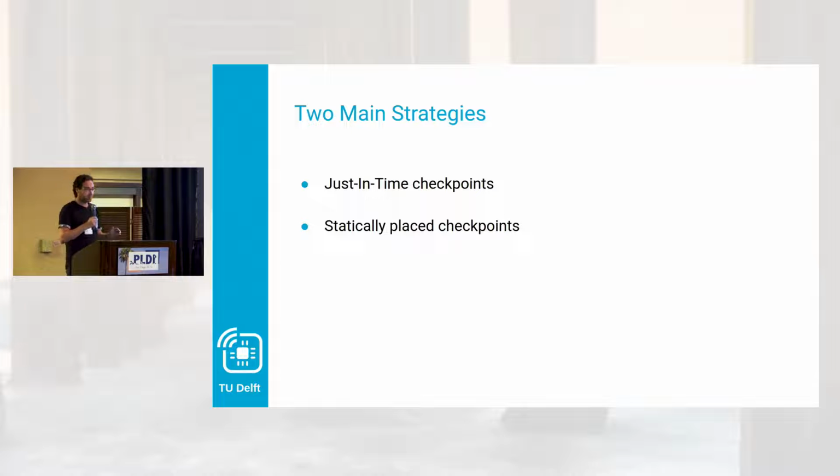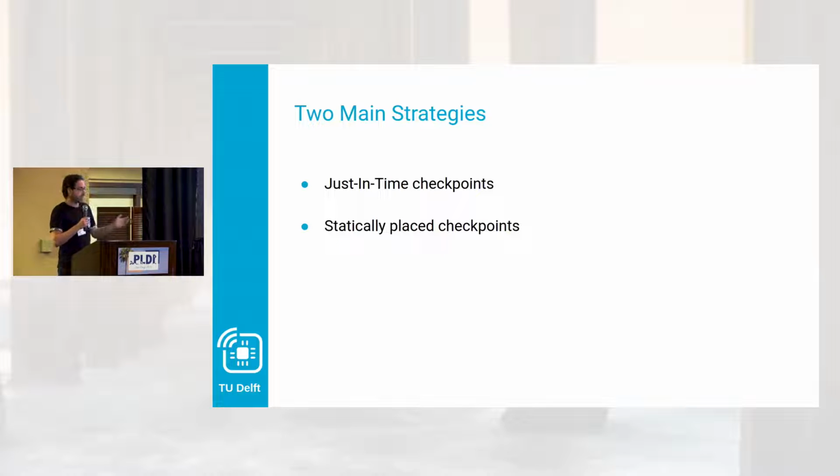So just-in-time checkpoints are cool because you can push them really to the end of the program, where you just save just before the power fails, you'll save your registers and you restore them next time. Now, this might sound very cool, but it also comes with some problems, namely that you have to predict when the system is actually failing. And again, the energy harvested sources can be very erratic, and predicting how much energy is actually used, especially when sensors get involved and at very low voltages as well, it's not that easy to actually track when you have to actually save the state. And if you're wrong, you're kind of screwed, because then you might be inconsistent from the memory you're actually expecting to be. So this is a problem.